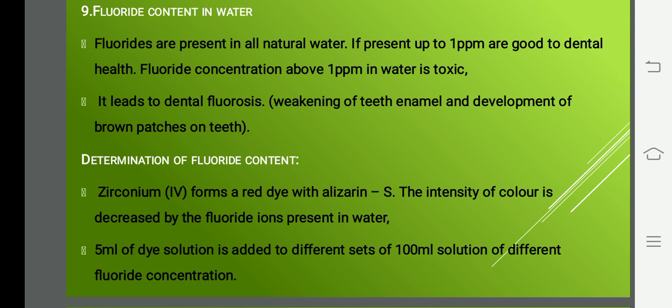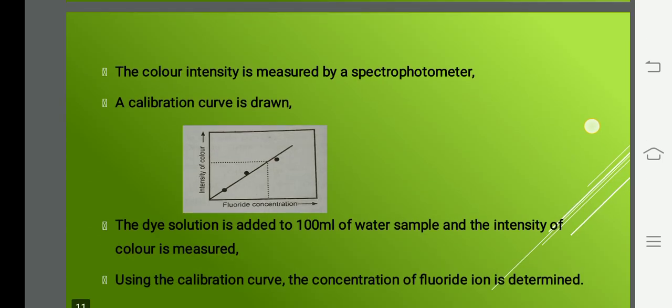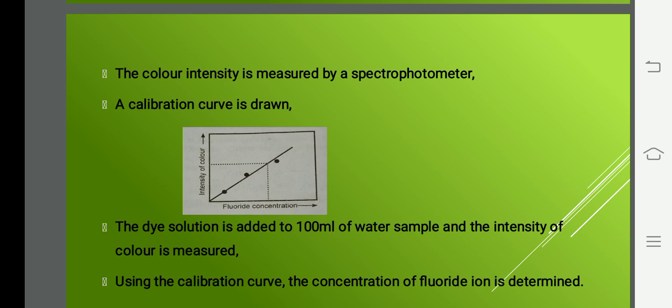After adding, the color intensity is measured by using a spectrophotometer. The color intensity is measured by spectrophotometer. Okay? After measuring, you plot a graph between fluoride concentration and intensity of color.